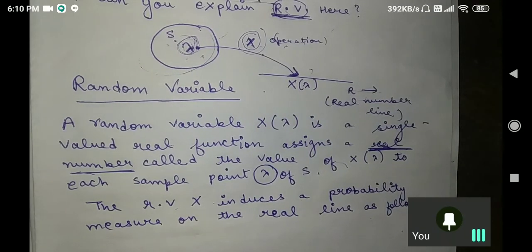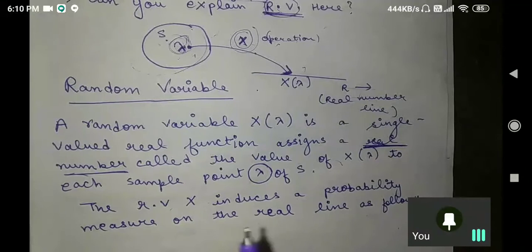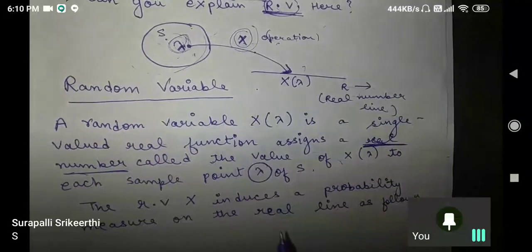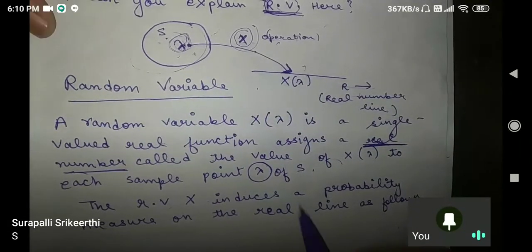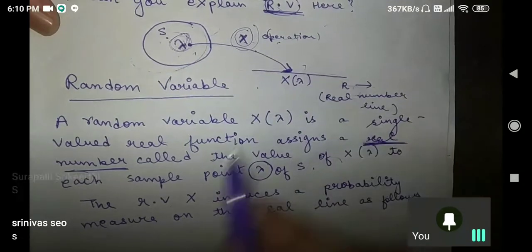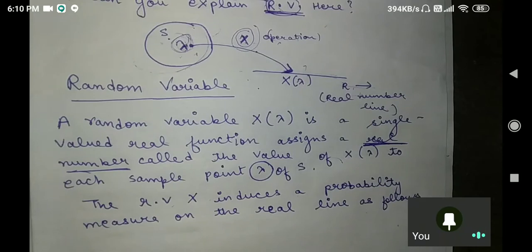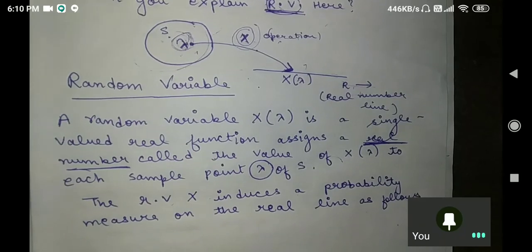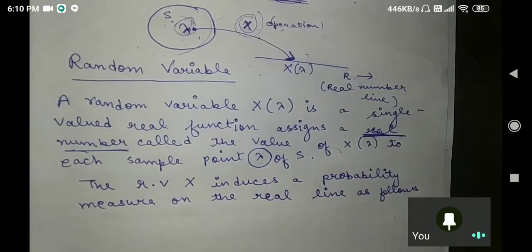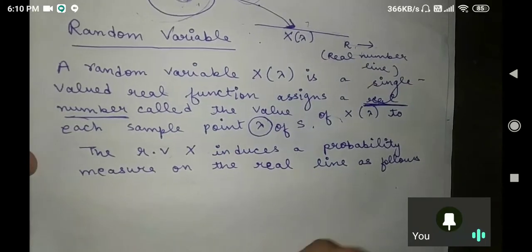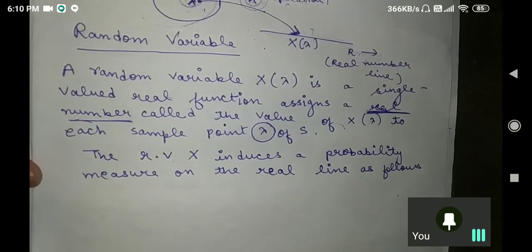Can anybody tell me whether we can assign a negative value to our random variable? Yes, absolutely, sir, because we are assigning a real number, and negative values are also real numbers, so we can assign it. Is the concept clear?